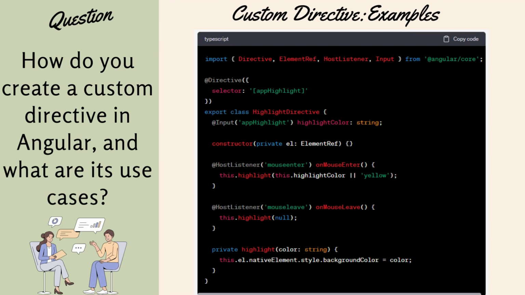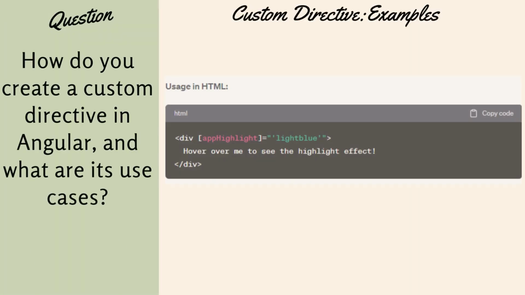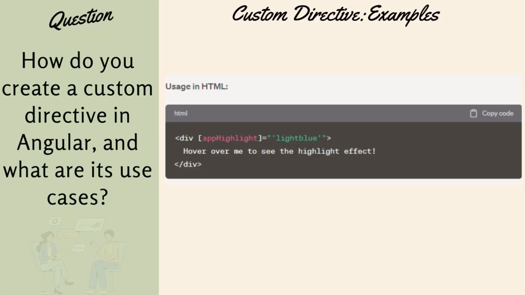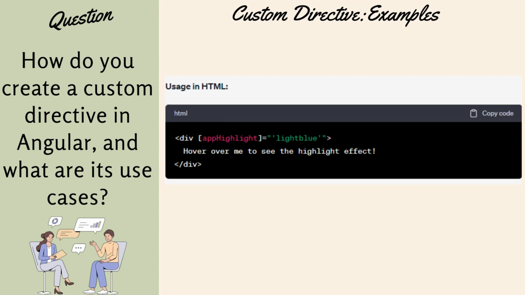How do you use this in the code? You use this appHighlight that we marked as the selector. You just need to use the bracket and then appHighlight. The moment you put this, the directive will come into the picture, and we are passing data here, like light blue. That's the color. So the light blue color will be automatically highlighted for this div. That's how the directive works.